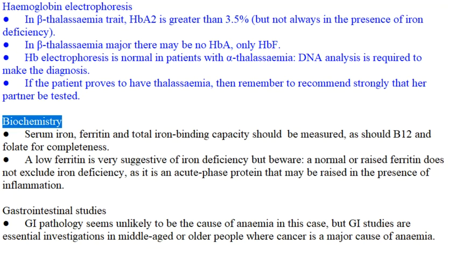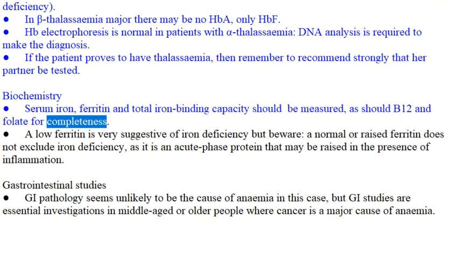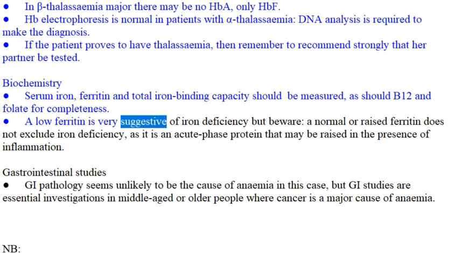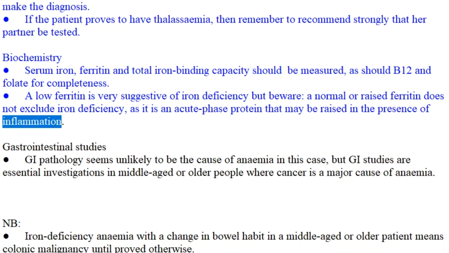Biochemistry. Serum iron, ferritin, and total iron binding capacity should be measured, as should B12 and folate for completeness. A low ferritin is very suggestive of iron deficiency, but beware, a normal or raised ferritin does not exclude iron deficiency, as it is an acute phase protein that may be raised in the presence of inflammation.